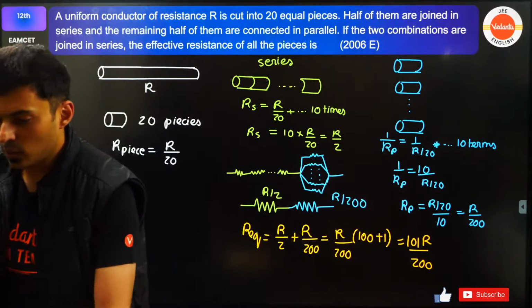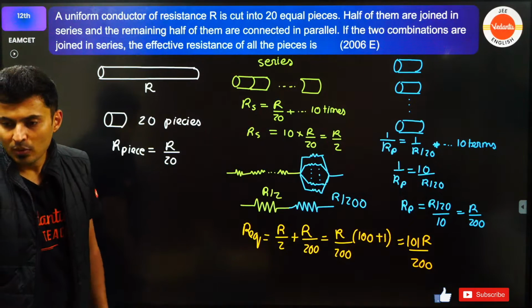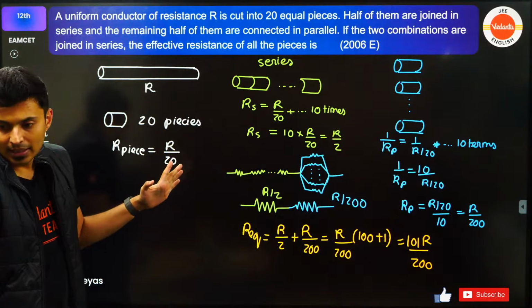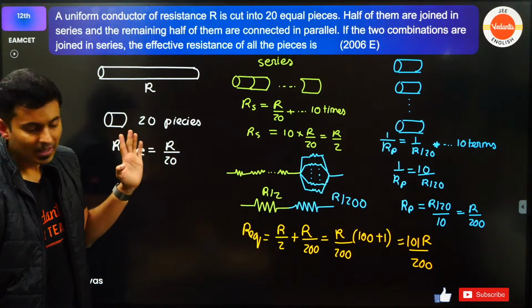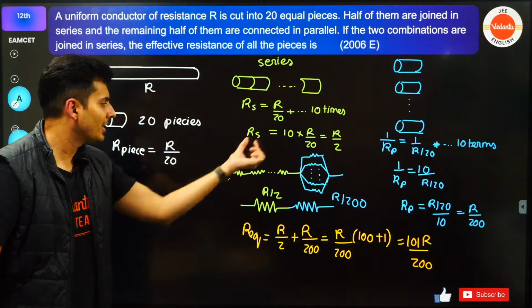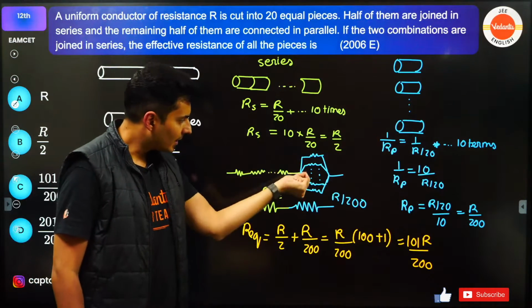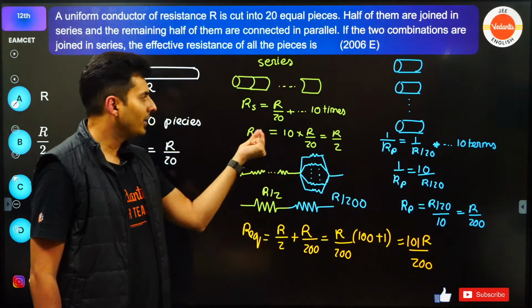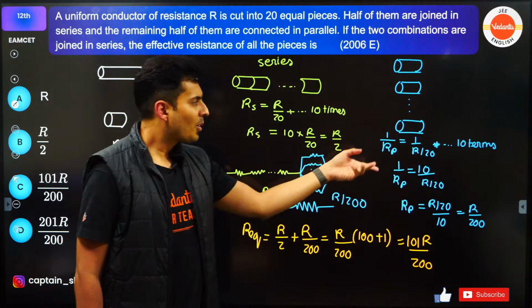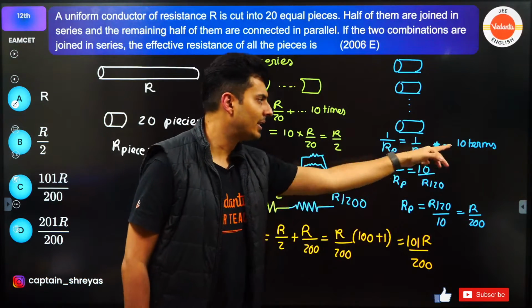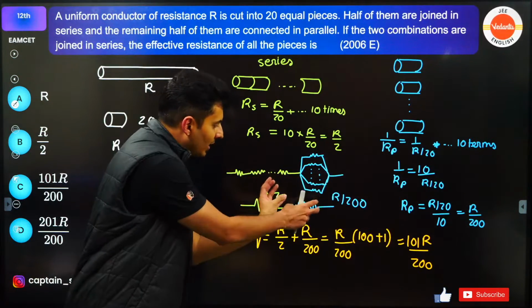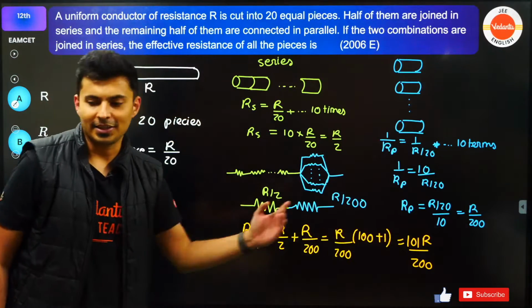Yes, Aruna, you understood this circuit diagram? Thank you, Ramya. Did you understand this circuit diagram? What have I done? I have taken 20 pieces, taken 10 pieces out of that, one after the other. And the remaining 10, I have put in parallel. These together, because they are in series, R by 20 plus R by 20 plus R by 20, 10 times. It will become R by 2. This is 1 by R by 20 plus 1 by R by 20, 10 times. So 10 into this thing. Solve it, you get R by 200. Now this and this both are in series, so just add them, you will get the final answer.